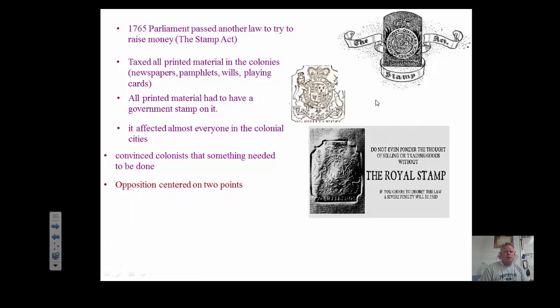Well, opposition of the Stamp Act centered on 2 points. The first was Parliament taxed the colonies directly. Now, the colonies had been colonies for over 150 years. They came in the early 1600s, and they had basically been governing themselves the whole time. The king and the Parliament were too far away to govern the colonies, so they gave them the authority to govern themselves, and they created their own legislatures and they made their own laws.